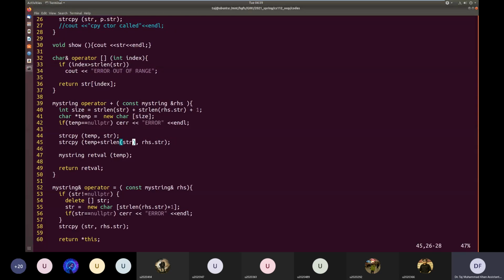Which is why when the second string is copied, it will copy from that null terminator of the first string and overwrite it. So it's not the compiler that does it, it's this address calculation which takes care of the first null terminator. So this second string will be written starting from the null terminator of the first string.